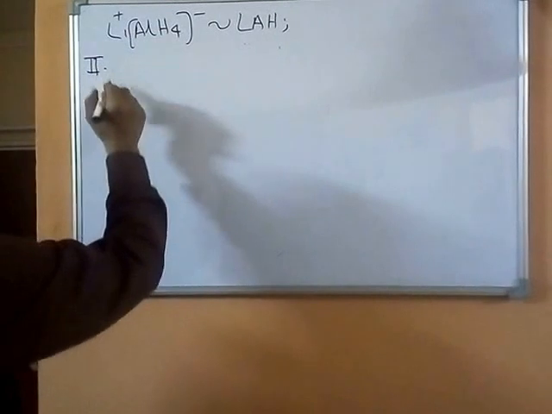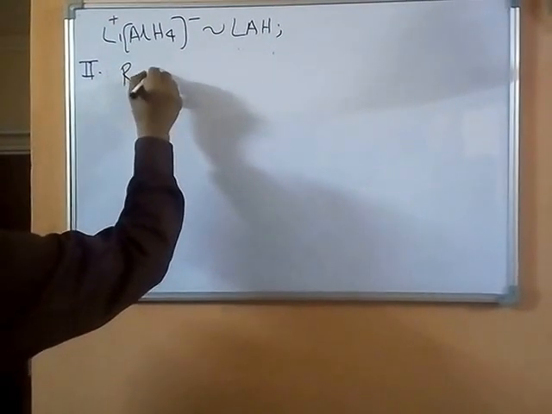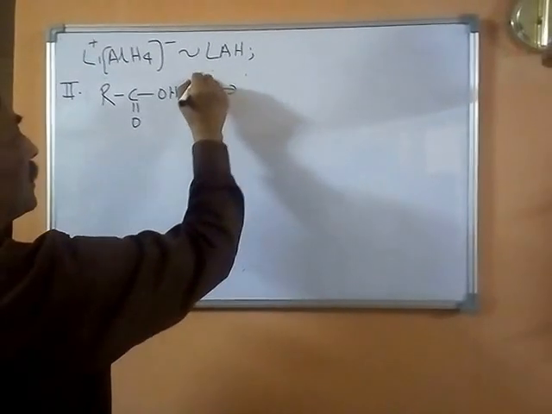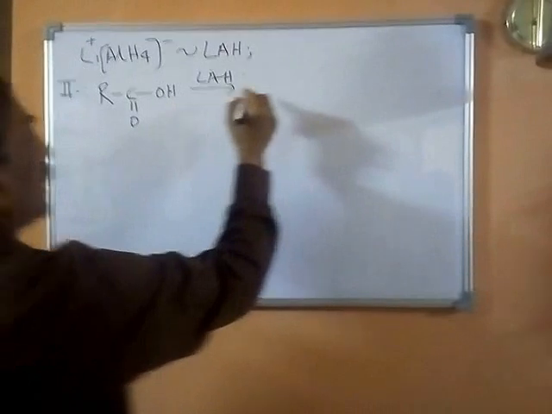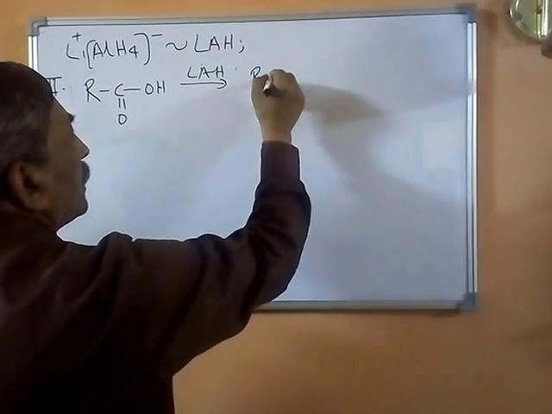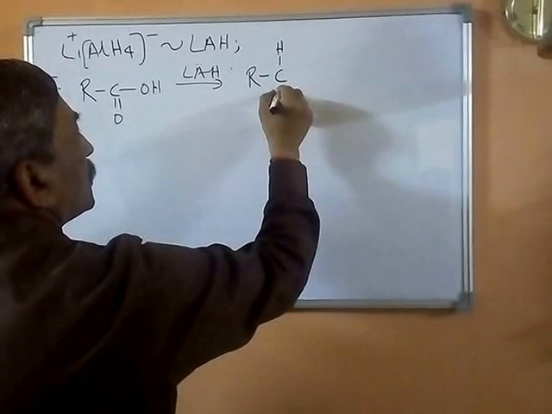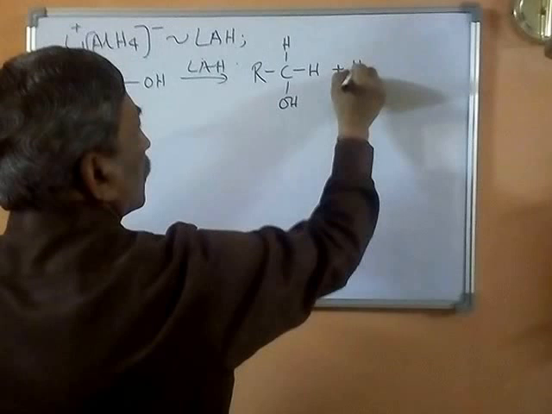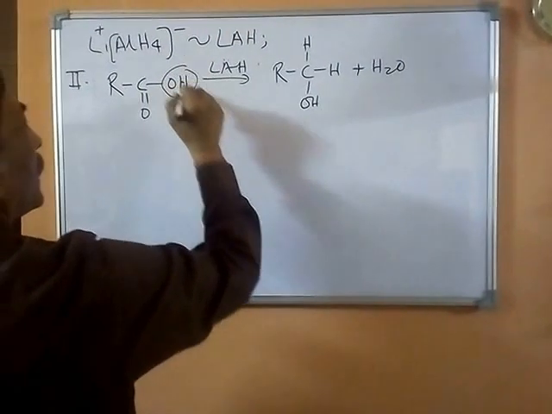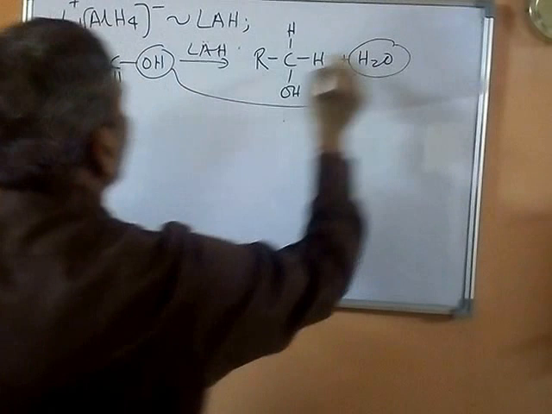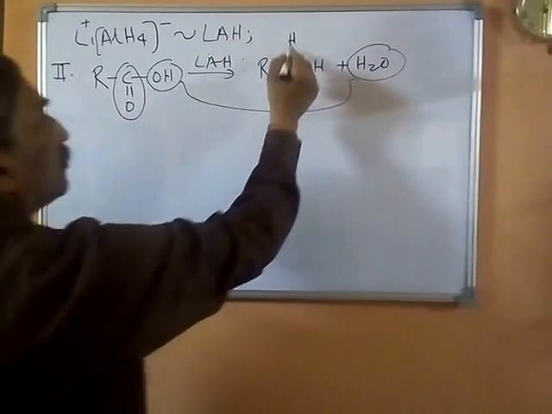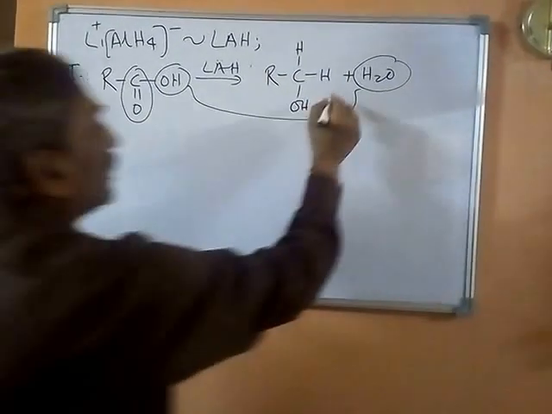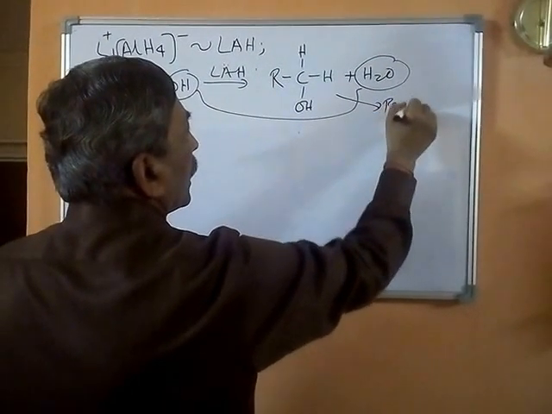Let's write as the second example RC double bond OOH, this is an acid, and this in the presence of lithium aluminum hydride transfers the hydride to the carbon, and you end up with RCH2OH plus water. In fact, it is this hydroxide which gets converted into the water molecule, while this carbonyl converts into a CH2OH group over here. So this is again the formation of a primary alcohol.